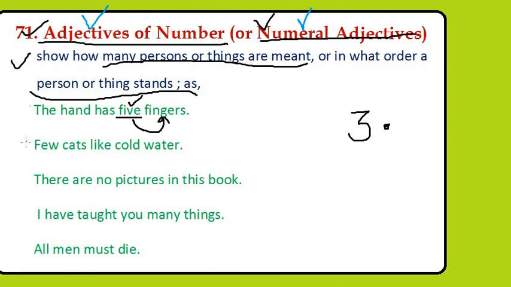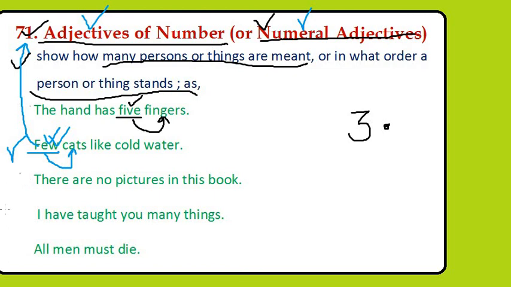Now we have the second sentence. Few cats like cold water. In this sentence, few is telling the number of cats here, and cats is the noun. It is being described by the adjective few. So here few is the adjective, and what kind of adjective? Adjective of number in this sentence.